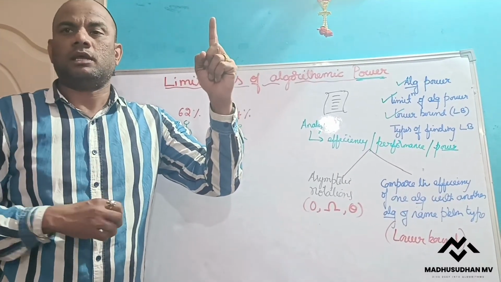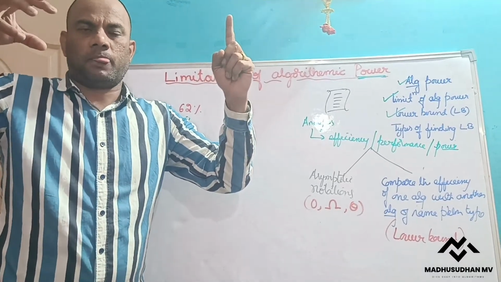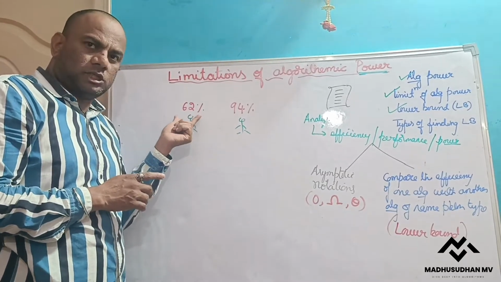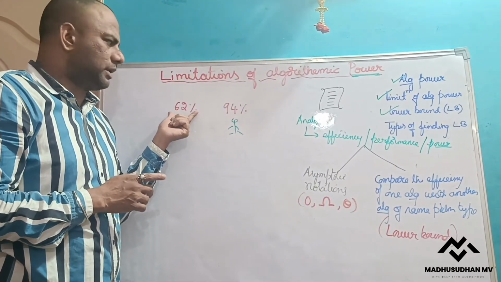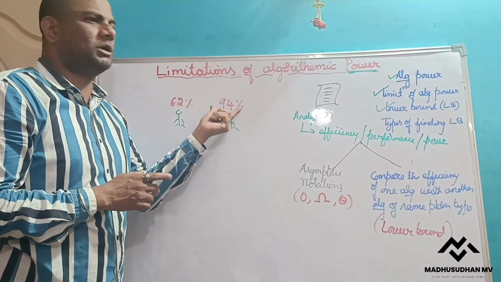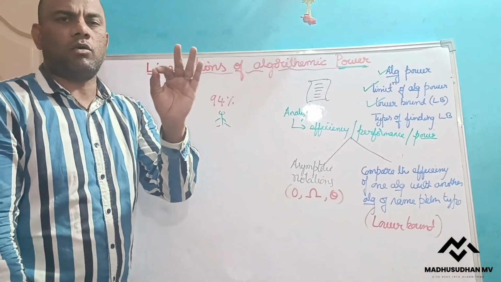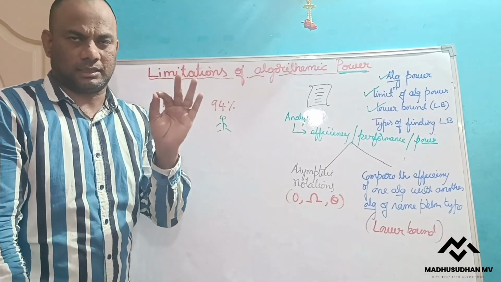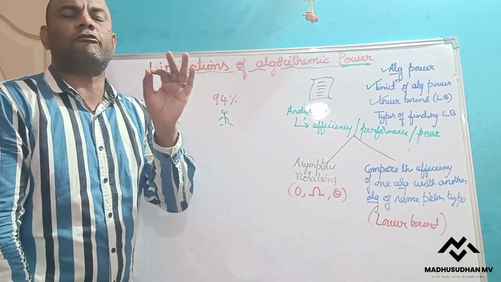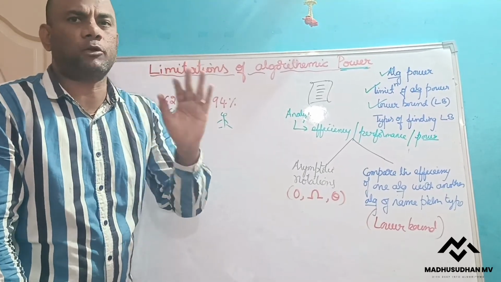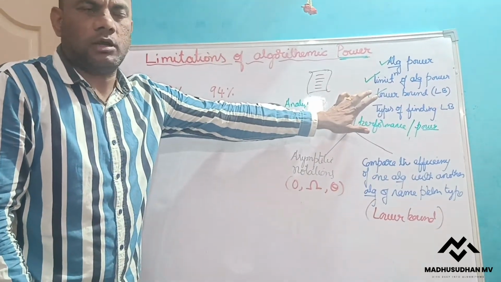But there are some students who will put in more effort but get fewer marks. So that means, how much effort did this person put in order to get this many marks, or how much did that person put in? So that is the lower bound in this case. So the lower bound of an algorithm is nothing but an estimation of the minimum amount of work to be done in order to solve the problem. That is what we mean by lower bound.